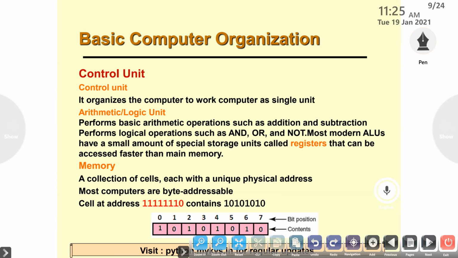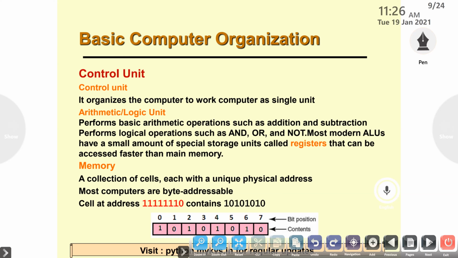USB drive or pen drive, then CD, then touch screen, then headphone, headsets, and fax machine.